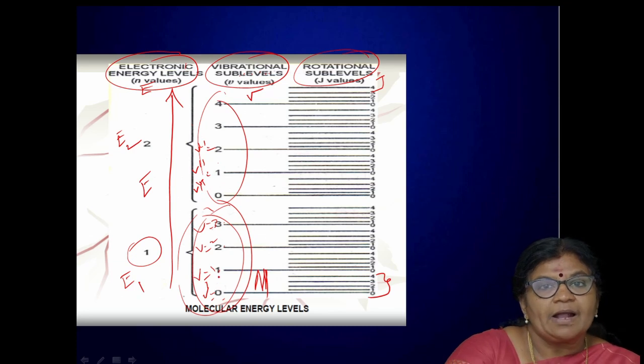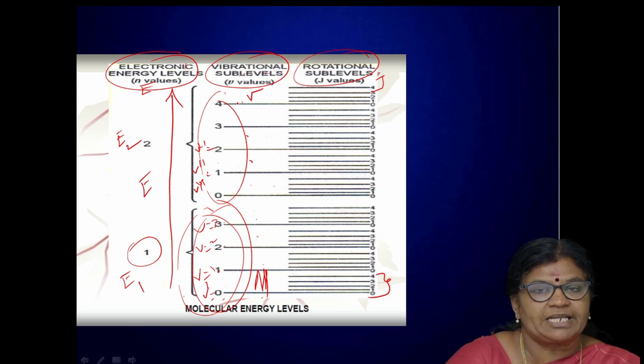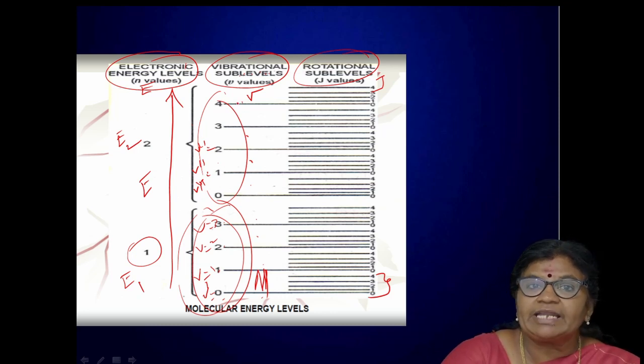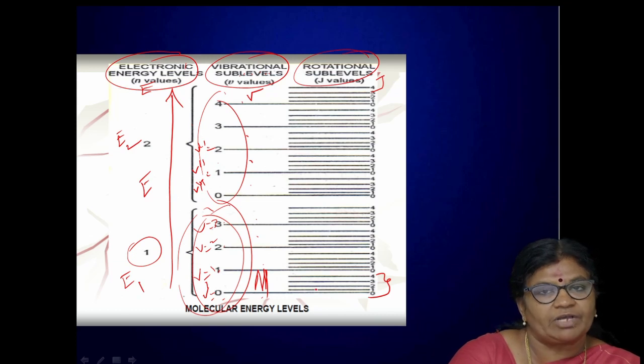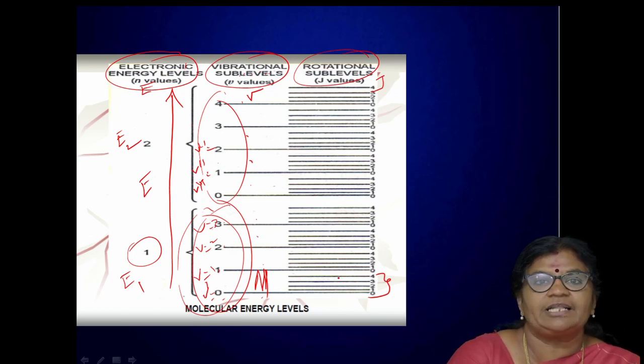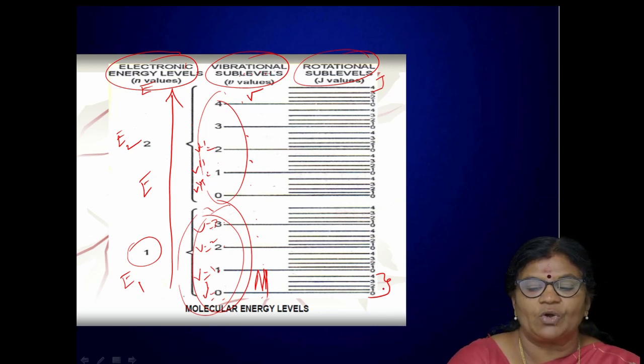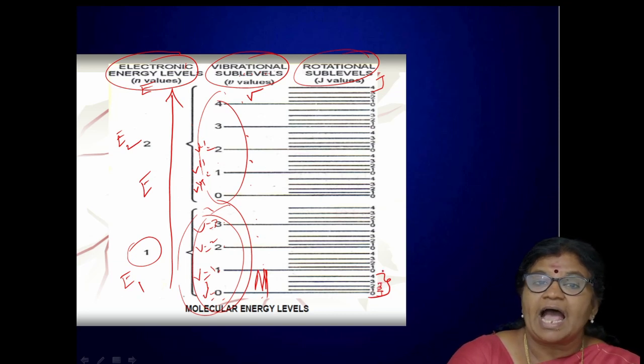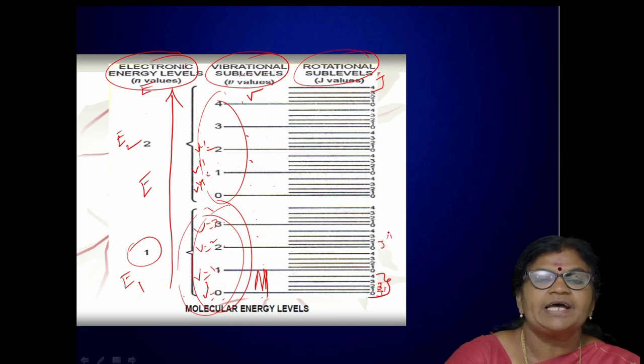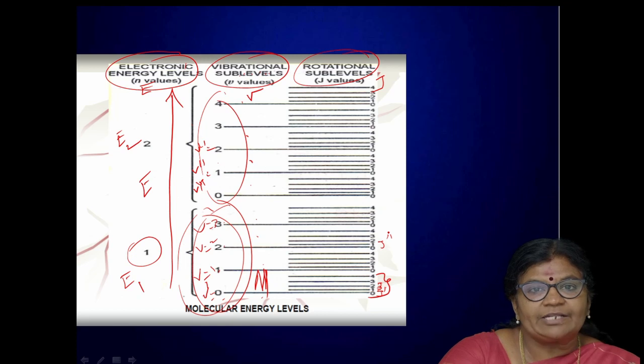So between two electronic energy levels there are so many vibrational energy levels in the lower state as well as in the upper state, and between any two vibrational levels we have very closely spaced rotational energy levels, which are marked with the term J. Of course I can have the lowest level as J equal to 1, then J equal to 2, J equal to 3, etc. Again I stress the point: when it is in the lower state I can mark it as J prime, and when it comes to the upper state I can mark it as J double prime. So these are the ways in which the energy levels are arranged in a molecule.